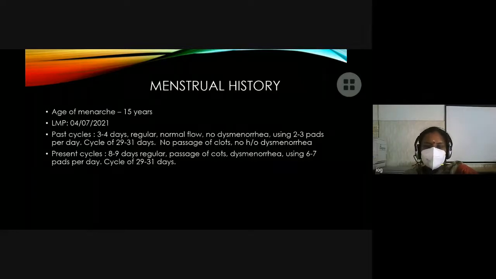And whether it is cyclical or acyclical. All this has to be told, right? Because the previous terminology was menorrhagia, metrorrhagia, and all that. But now we have the PALM-COEIN. What is PALM-COEIN?